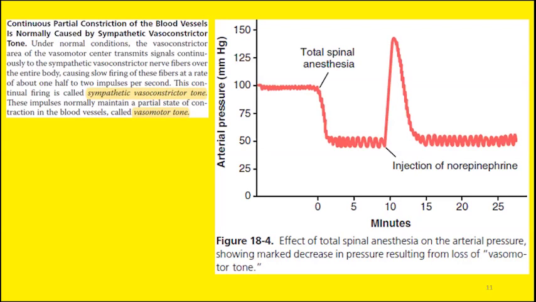So if you remove the excitatory signal by giving anesthesia, you are compromising the vasomotor tone. Once the vasomotor tone is gone, the arterial pressure will be reduced. And the opposite effect will be there if you inject norepinephrine.